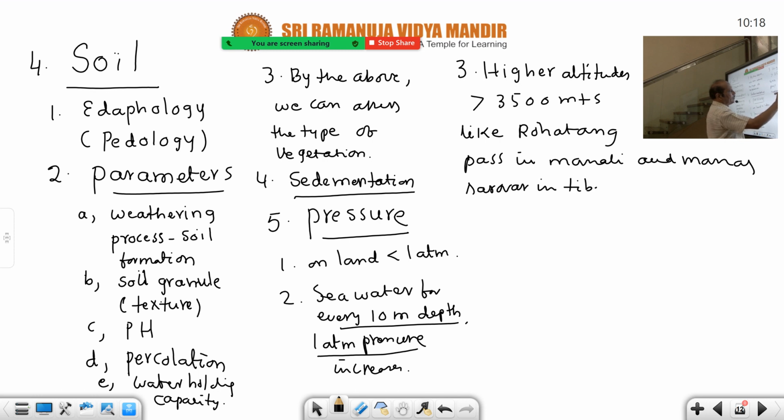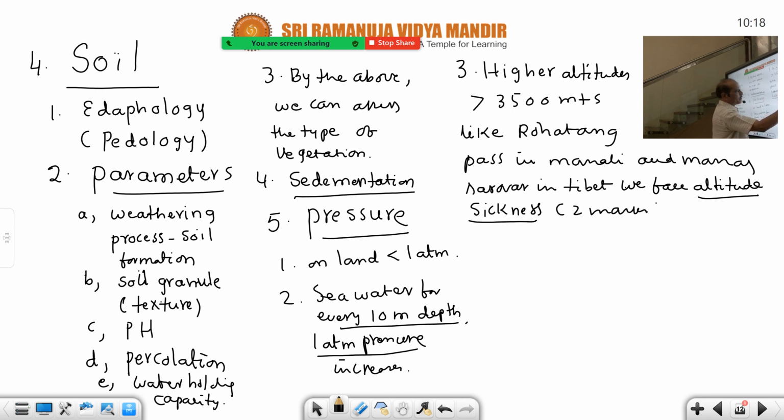We face altitude sickness at higher altitudes greater than 3,500 meters height, like Rohtang Pass in Manali and Manas Sarovar in Tibet. What is altitude sickness? It is a 2 marks question. Please remember this. Very important 2 marks question. Altitude sickness. In the bracket you write down 2 marks question. From pressure also there is a question. So what are the symptoms of altitude sickness?